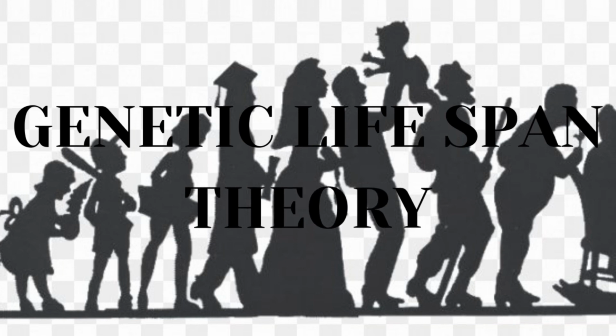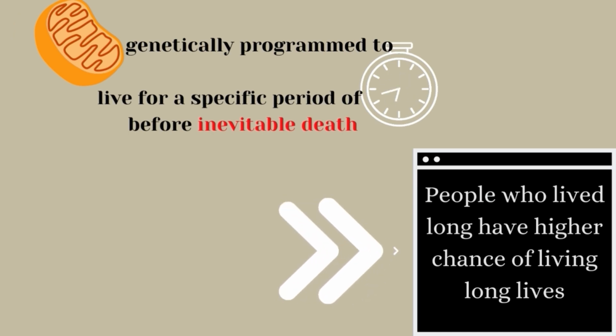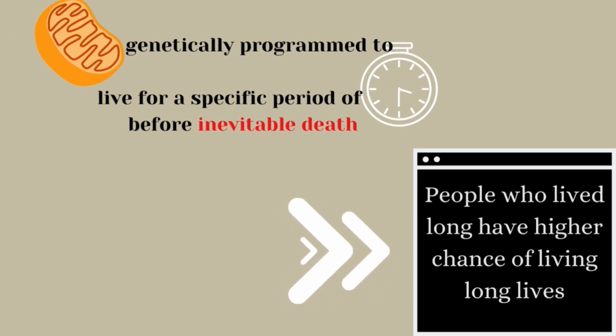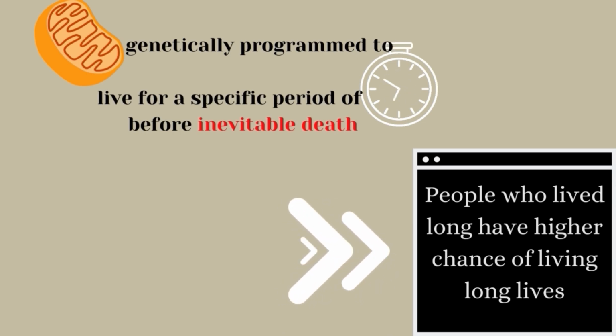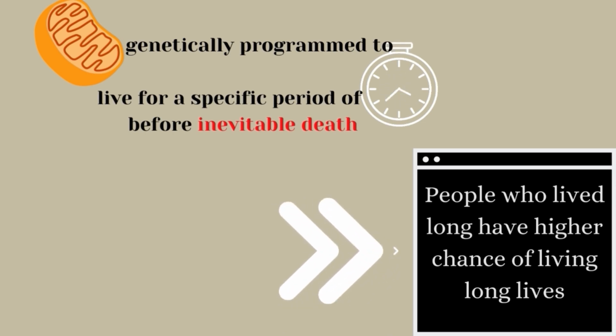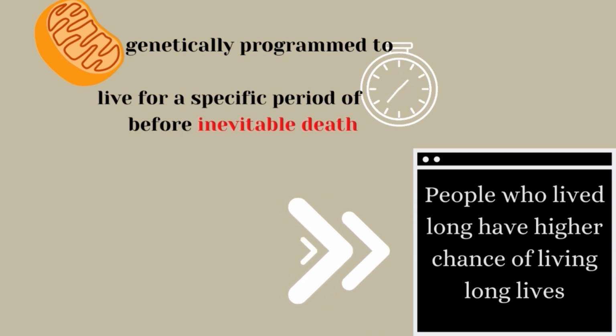Next, we will discuss programmed aging. The first one was the genetic lifespan theory. This theory of aging said that the lifespan of cells was genetically determined. Cells are genetically programmed to live for a period of time before death. This theory also suggests people who come from long-lived families have a higher chance of living a long life.